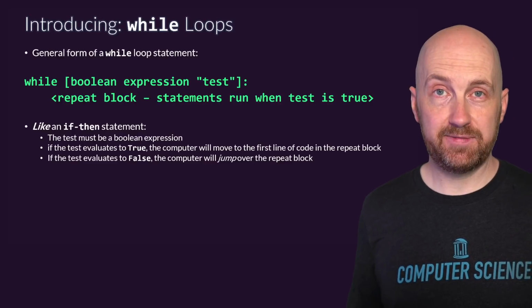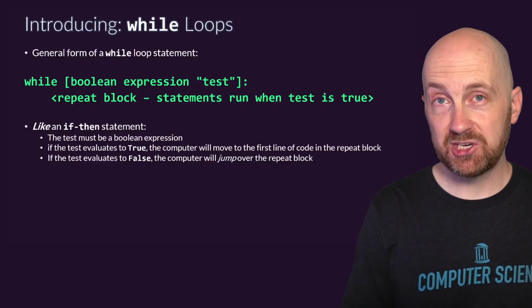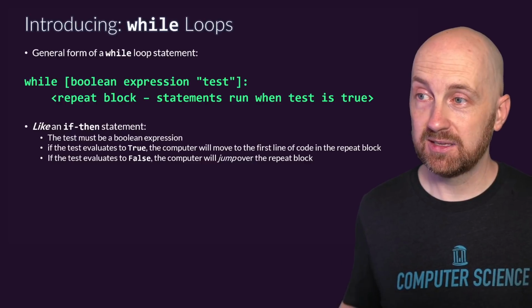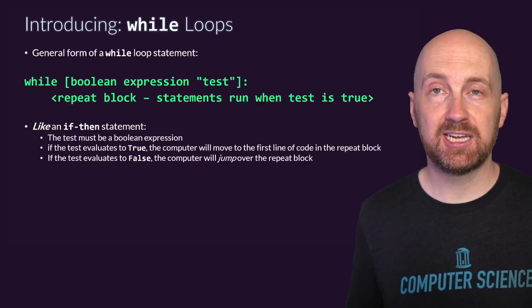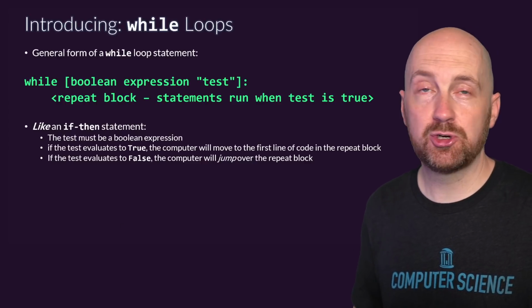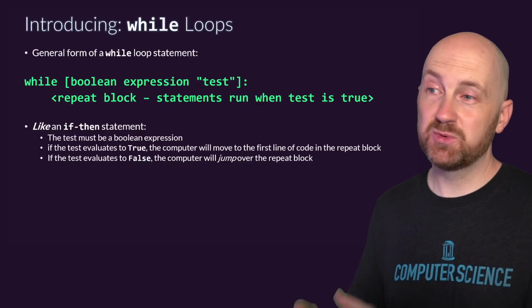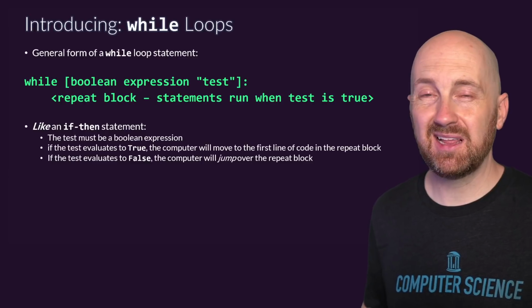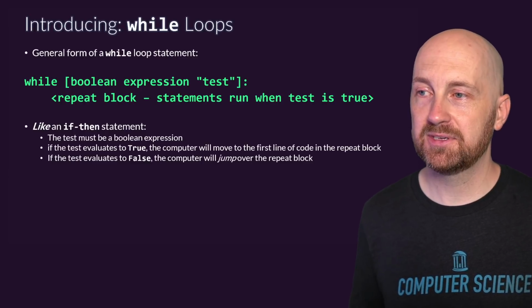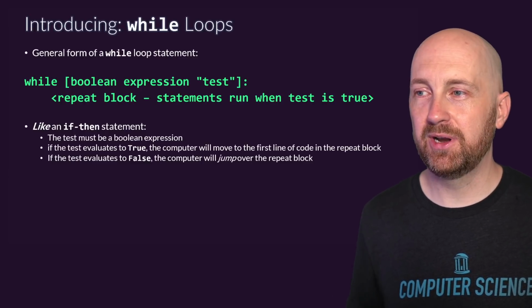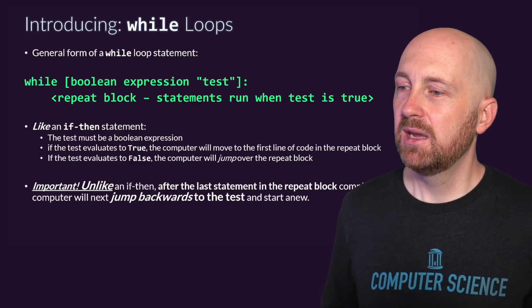So like an if statement, what's going to happen when we reach the while syntax here and we try to evaluate this test is, if that test evaluates to true, we're going to go into the repeat block, right? If it's false, we're going to jump over it. So this is a lot like an if then without an else. And there is no else component of a while loop.